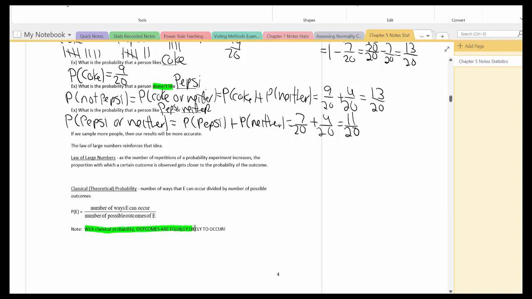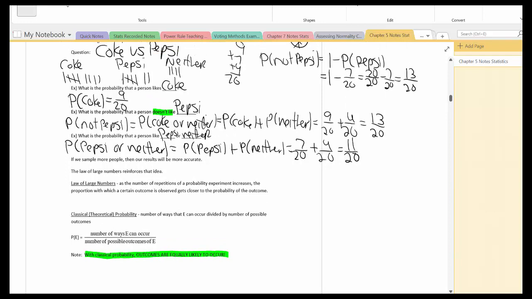With classical probabilities, outcomes are equally likely to happen. When we took a look at our previous example, the probability of somebody choosing Coke and Pepsi were not exactly the same. The probability of somebody picking Pepsi and neither were not exactly the same. With theoretical, each particular outcome is equally likely to happen, since you're not doing the experiment.